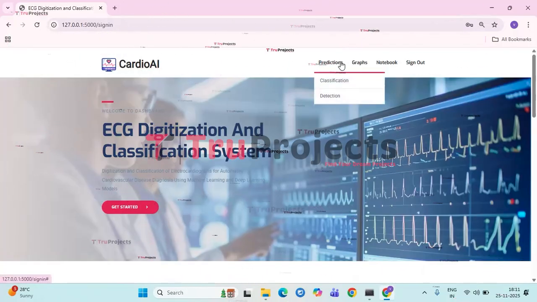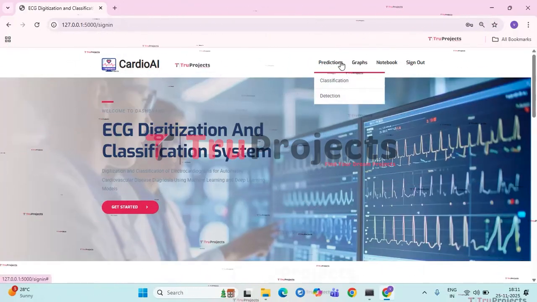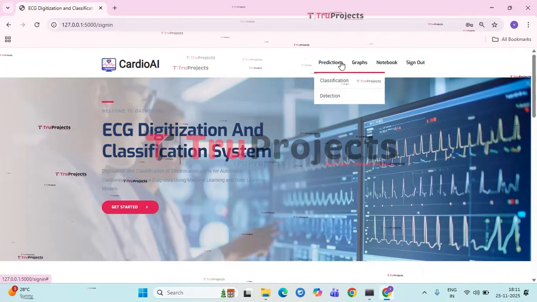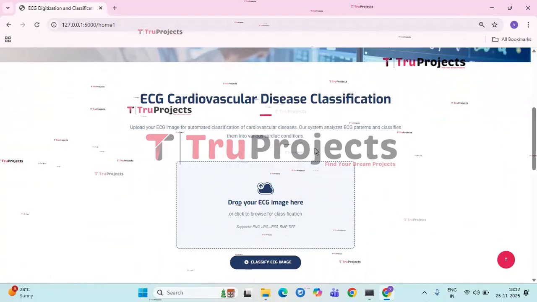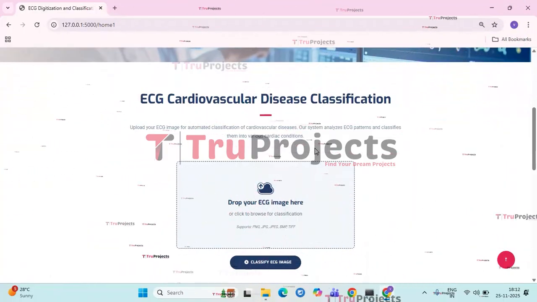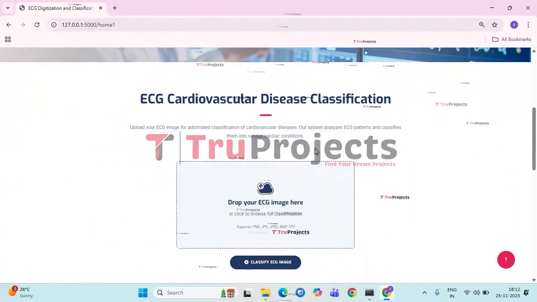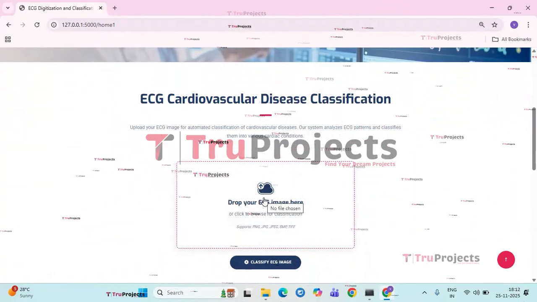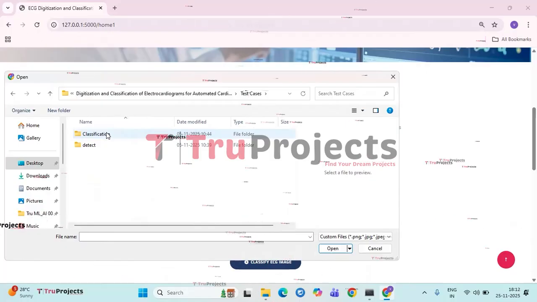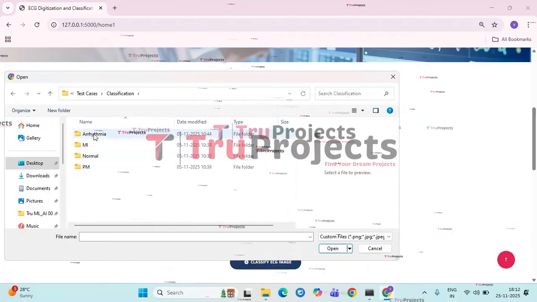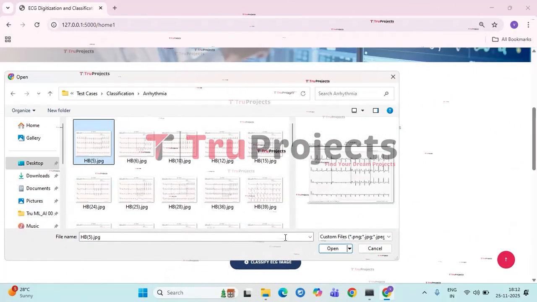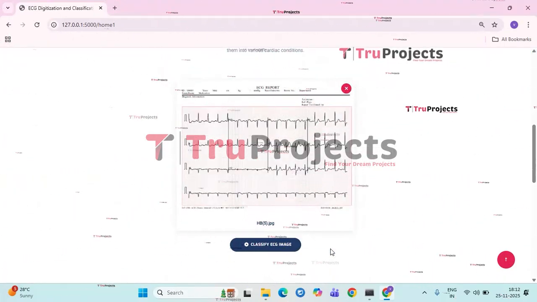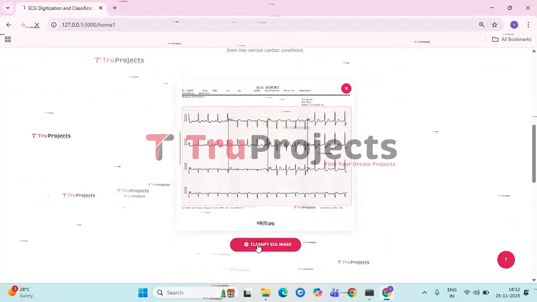Firstly, click on prediction button. As we are doing both classification and detection, first we will test the classification, so the ECG cardiovascular disease classification page will be opened where you need to upload the ECG image and classify. Here, we need to upload the image from the code folder. In this, we have test cases. Click on classification and open any one of the folders and select an image, then upload the image. The ECG report has been applied. Now, click on classify ECG image.